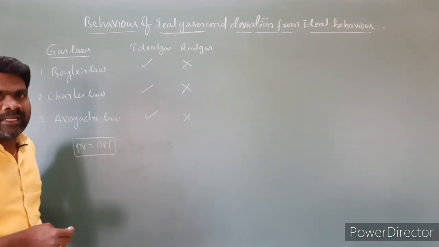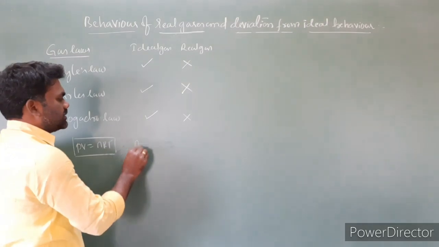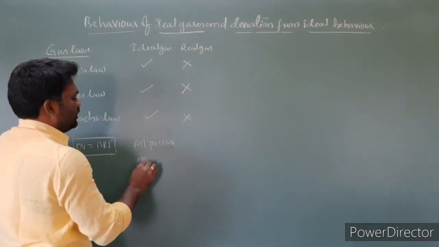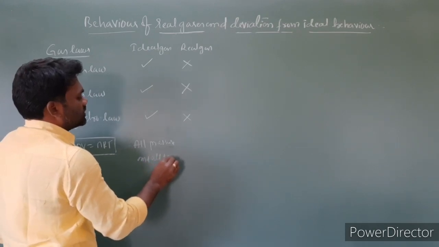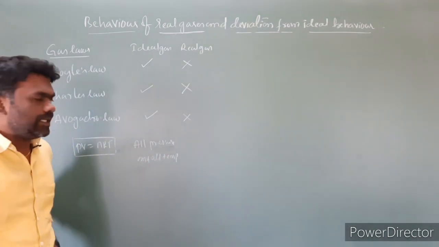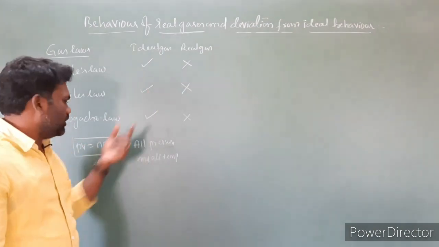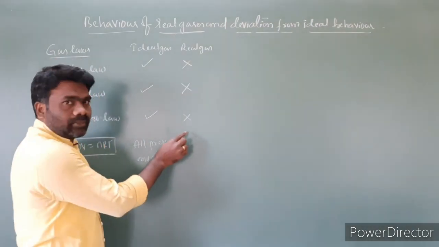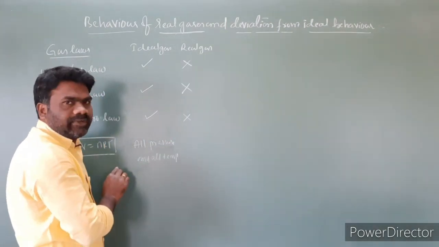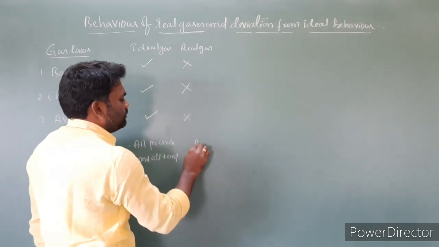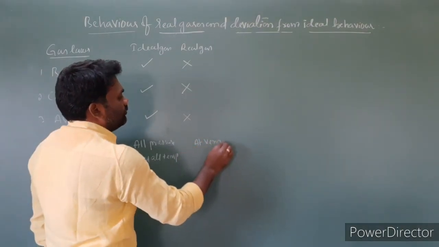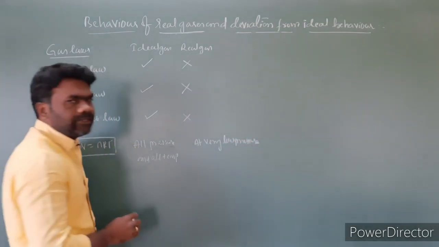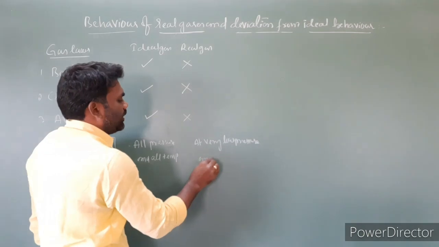The ideal gas will follow the ideal gas equation at all pressures and all temperatures. Any temperature you take, any pressure you take, the ideal gas will follow PV is equal to nRT. But in the case of real gases, the gas follows the ideal gas equation only at very low pressure and high temperature.